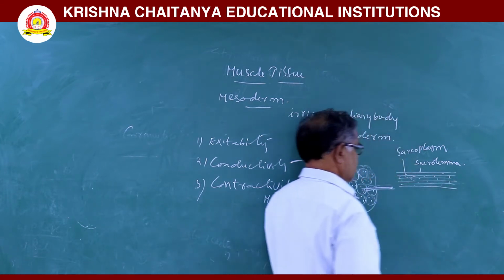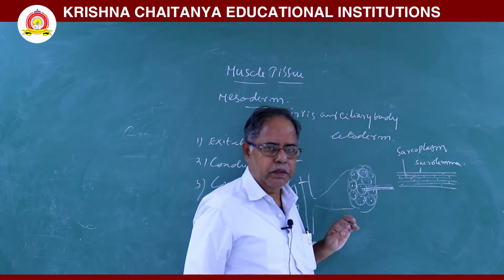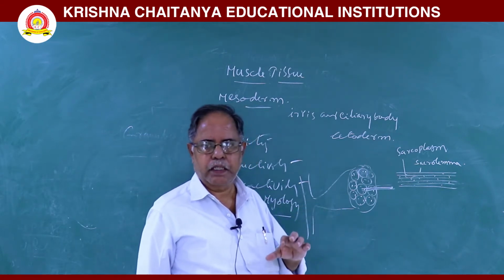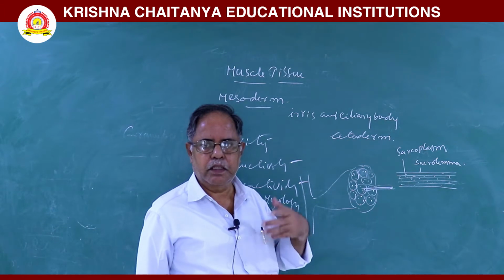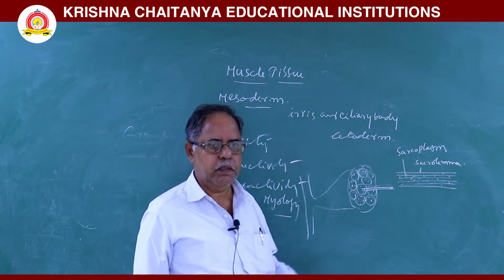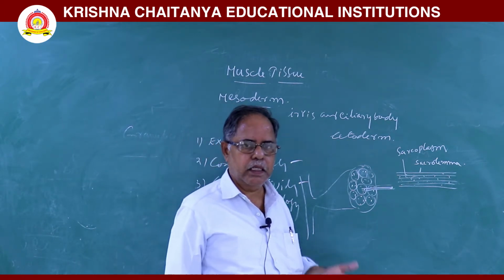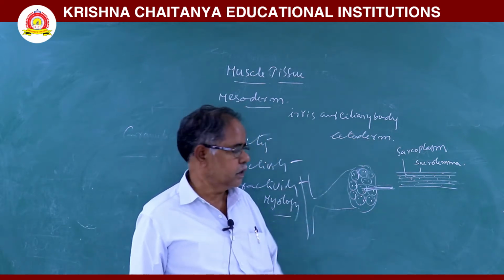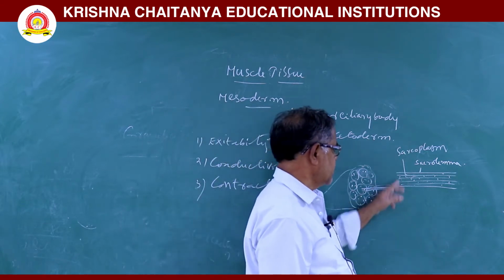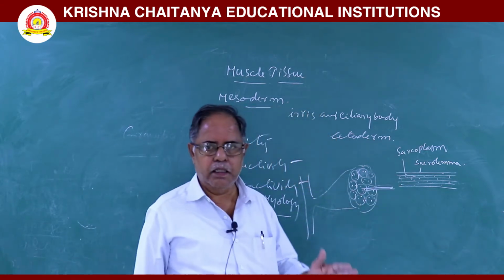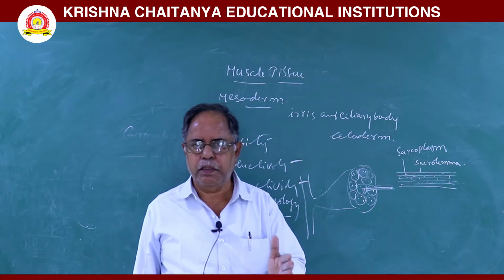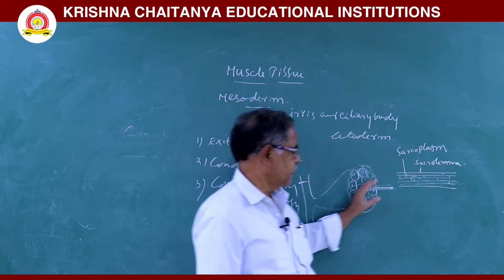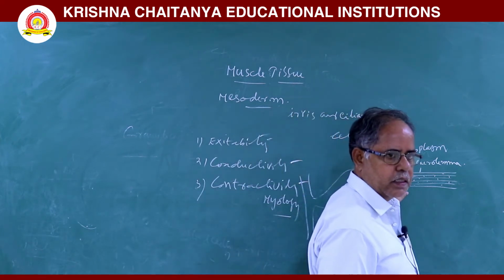These myofibrils are made up of myofilaments. These myofilaments are made up of thick myosin and thin actin. These thick and thin myofilaments are arranged regularly. So here a striped structure is seen.